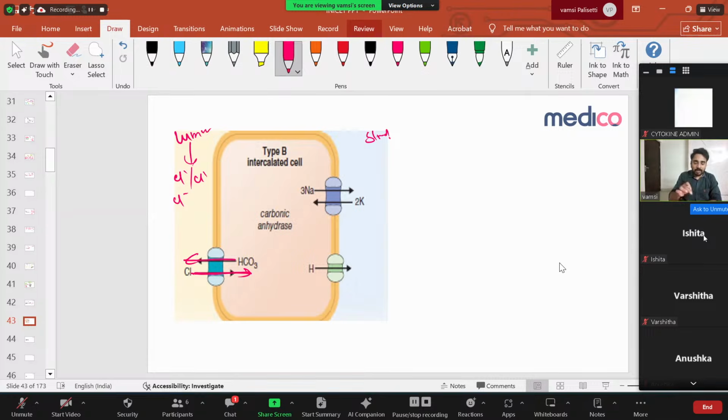That is what is called hyperchloremic metabolic acidosis. Usually in normal individuals, this pump is inactive, but when you give any individual more fluid, because of more chloride content, this chloride is going into the urine, and now the chloride bicarbonate pump is activated, with absorption of chloride in exchange for bicarbonate. So bicarbonate is being lost, and you are developing metabolic acidosis. So that is what is called hyperchloremic metabolic acidosis.